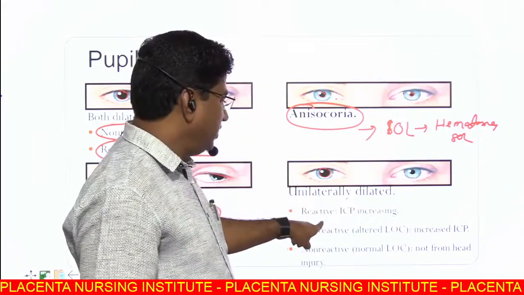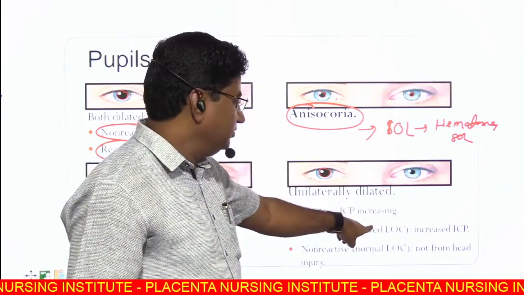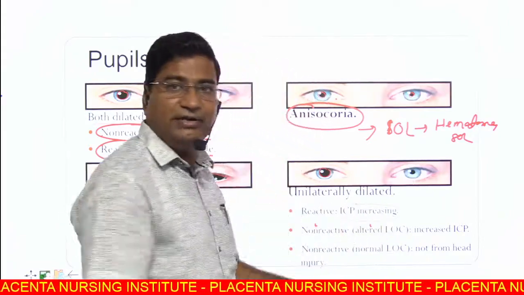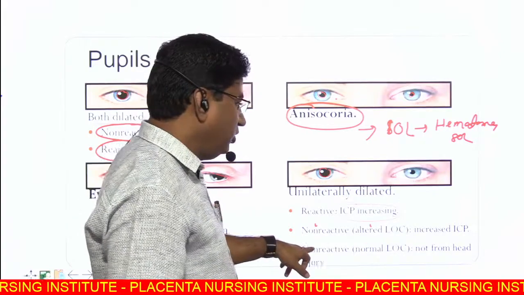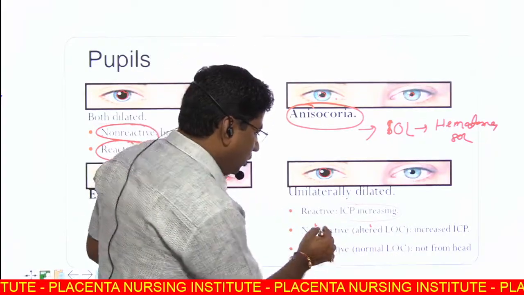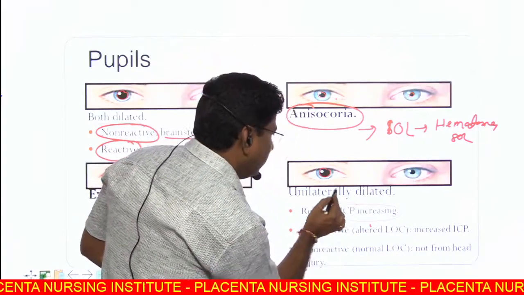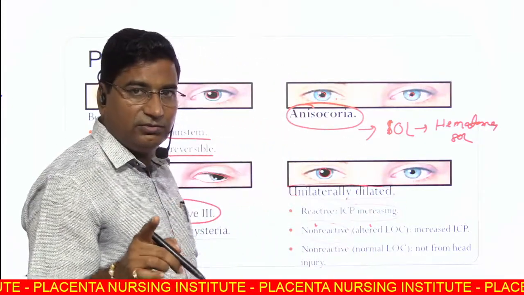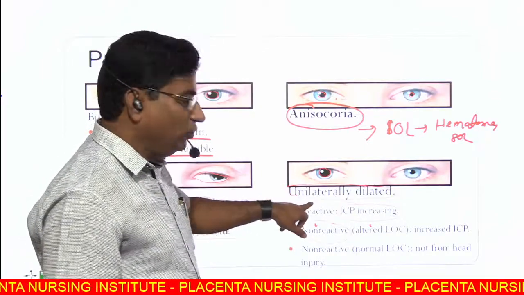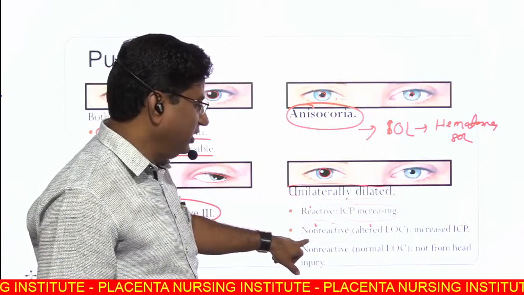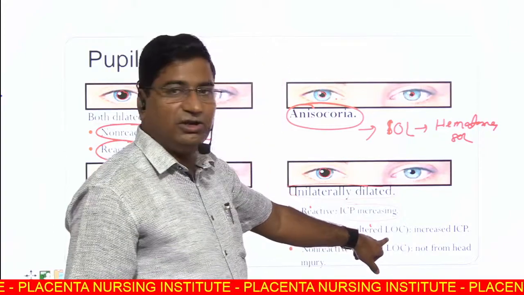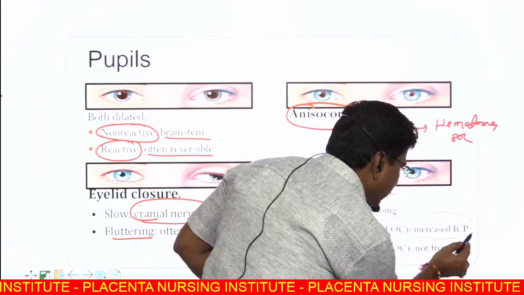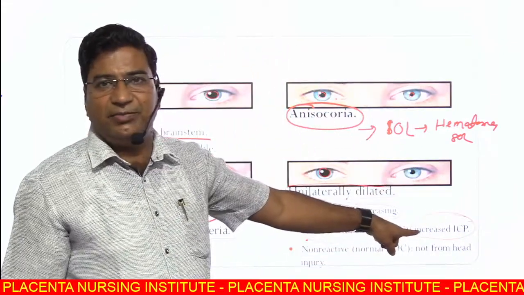Unilateral dilated, reactive, then ICP increase. It is indicative that ICP is increasing. Non-reactive, unilateral dilated. Write down, unilateral dilated with non-reactive with altered LOC, loss of consciousness, then it is clearly indicated increase ICP.